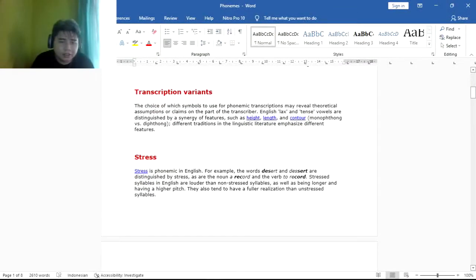Stress is phonemic in English. For example, the words desert and dessert are distinguished by stress, as are the noun record and the verb record. Stressed syllables in English are louder than non-stressed syllables, as well as being longer and having higher pitch. They also tend to have fuller realization than unstressed syllables.